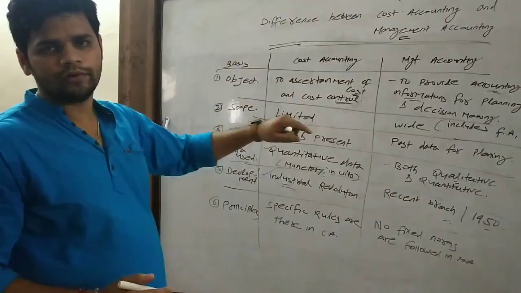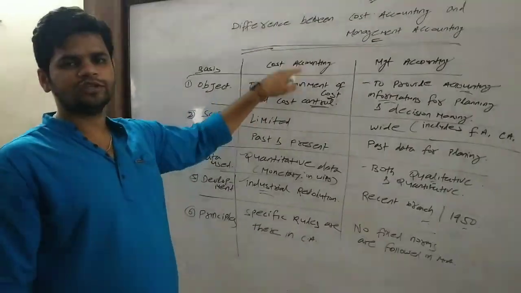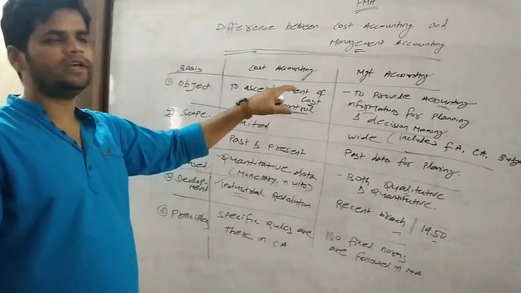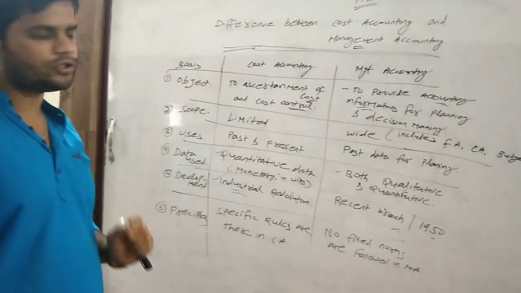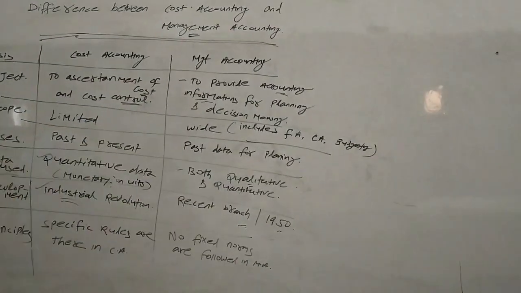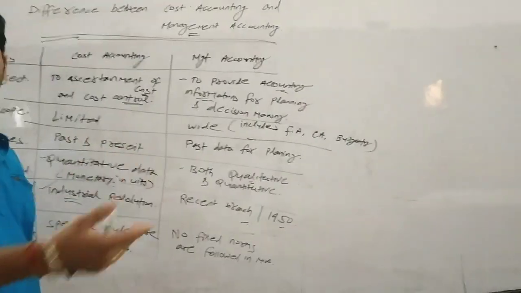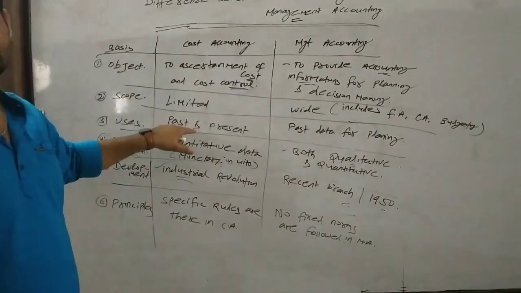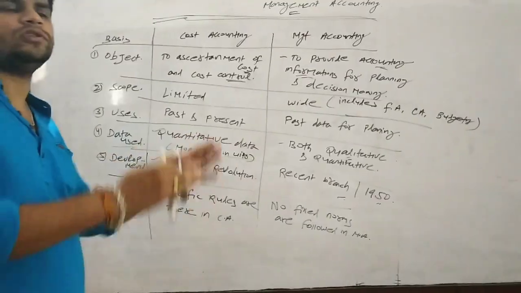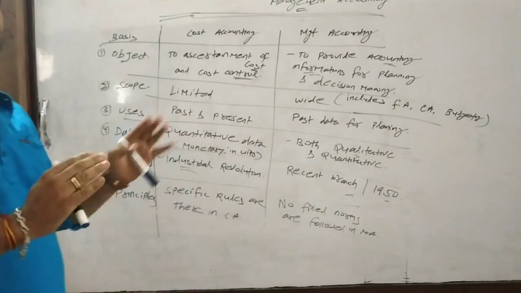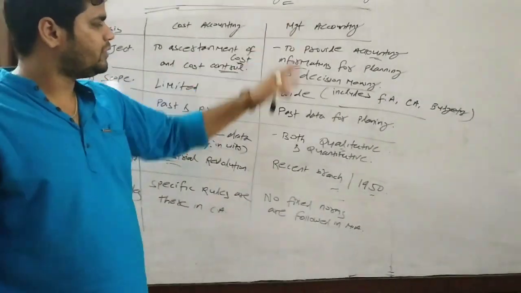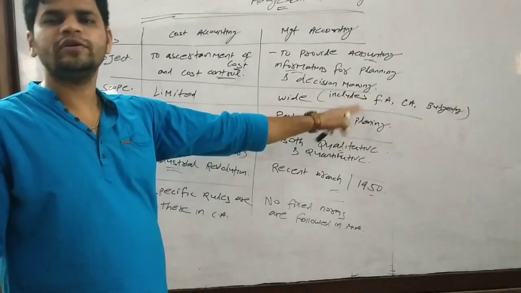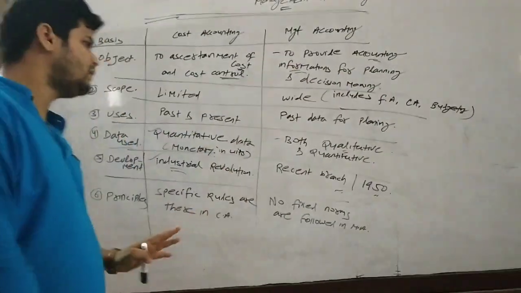Let us discuss one by one. Objective: cost accounting's objective is the ascertainment of cost of a particular product or department-wise, and not only ascertainment but also control of the cost. Management accounting's basic objective is to provide accounting information to the management for making plans and policies. Scope: cost accounting's scope is very limited as it only deals with a particular department. It cannot be used by every organization. But management accounting's scope is very wide because it also includes financial accounting, cost accounting, budgetary control, etc.